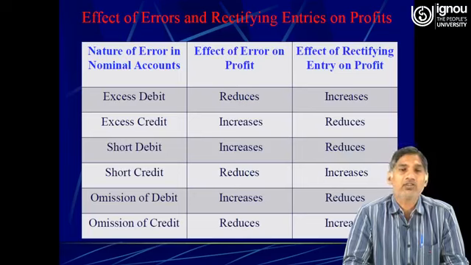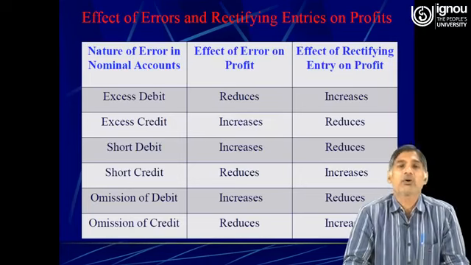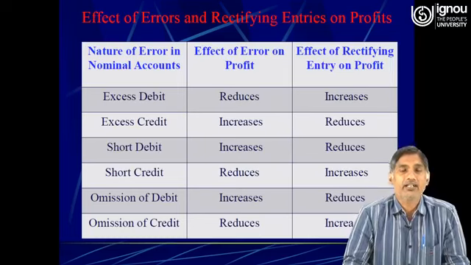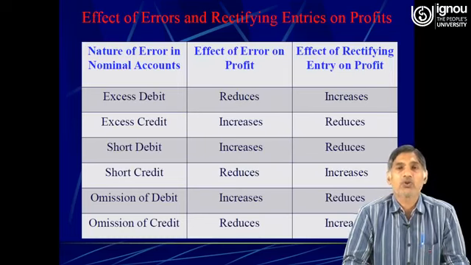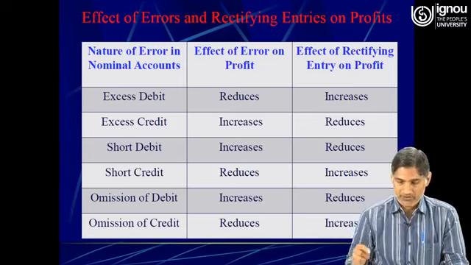Then omission of debit. Omission of any expenses and losses in the profit and loss account will increase the profit of that particular year, and it will reduce the profit only because of the effect of rectifying entries. Then omission of credit. If any incomes and gains are omitted, it will reduce the profit of that particular year, and ultimately it will increase the profit because of the effect of rectifying entries on profit.